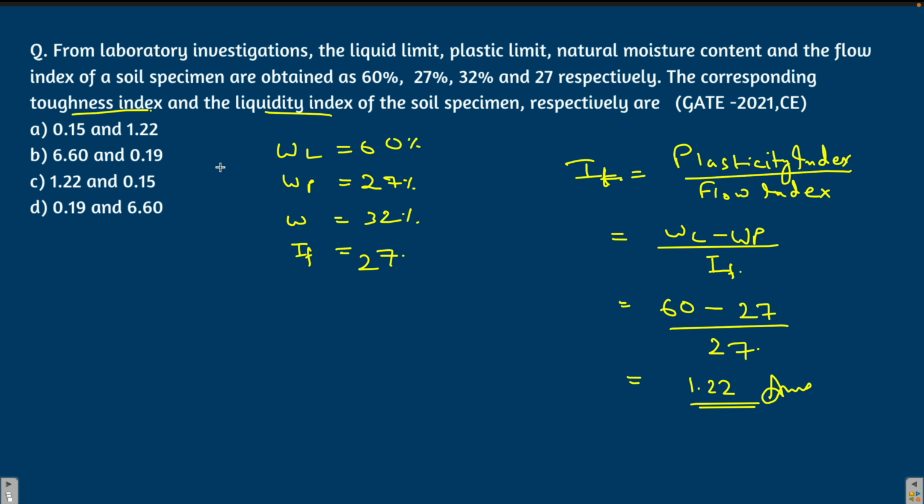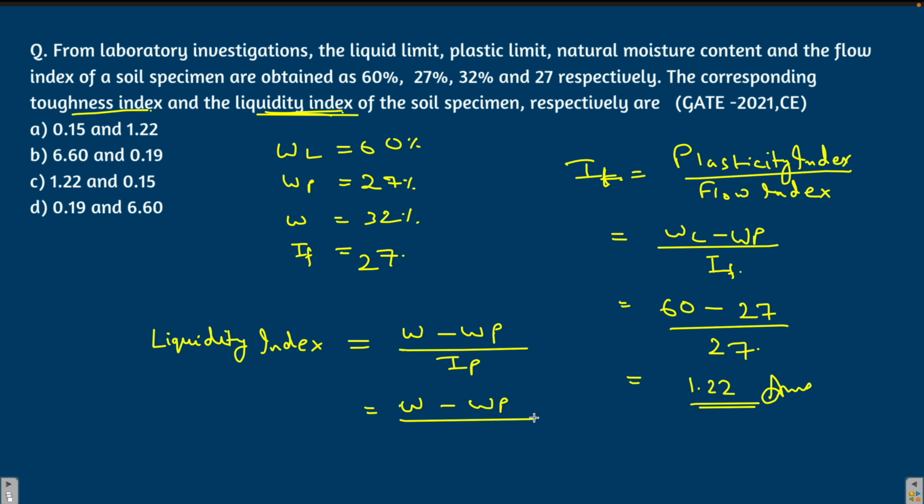Now going to the second part of the question, we have to find the liquidity index. Liquidity index is W minus WP by IP. IP is the plasticity index. So natural moisture content minus plastic limit by plasticity index. Plasticity index is liquid limit minus the plastic limit.